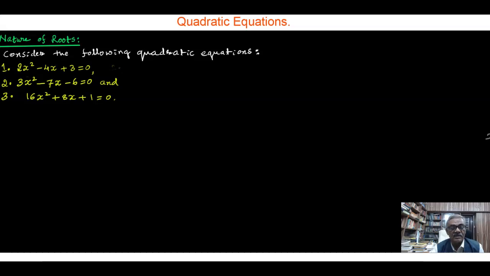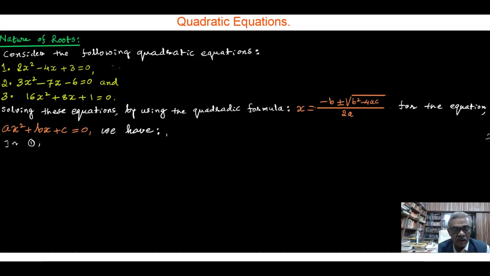Now we have the nature of roots. Consider three quadratic equations: 2x square minus 4x plus 3 is equal to 0, 3x square minus 7x minus 6 equal to 0, and 16x square plus 8x plus 1 equal to 0. We solve these equations using the quadratic formula: x is equal to minus b plus or minus square root of b square minus 4ac divided by 2a, for the equation ax square plus bx plus c is equal to 0.